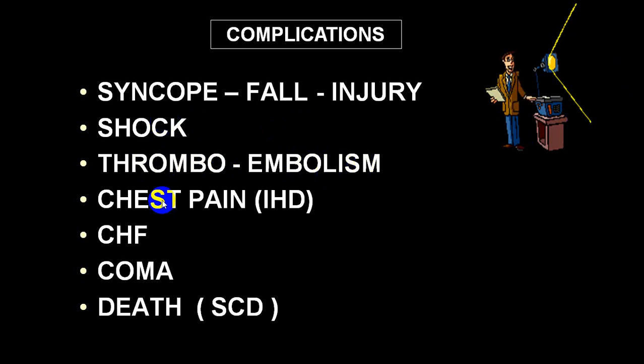Hypotension. The person can have chest pain and even precipitation of acute MI. It can even precipitate congestive heart failure. Because of severe hypotension, the person can even become unconscious and can have seizures. And the person can go from a supraventricular tachycardia into a very bad variety of tachyarrhythmias and can go into cardiac arrest and sudden cardiac death.